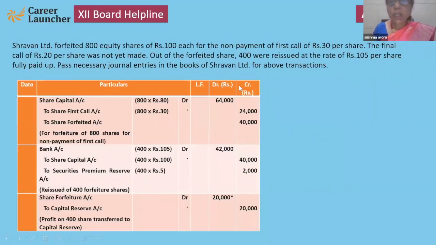800 shares, non-payment of 30, but 20 not made yet. 30 is arrears. Now the company reissued 400 shares at 105. It means 5 rupees is premium. So this is the same condition, forfeiture is more than reissue.